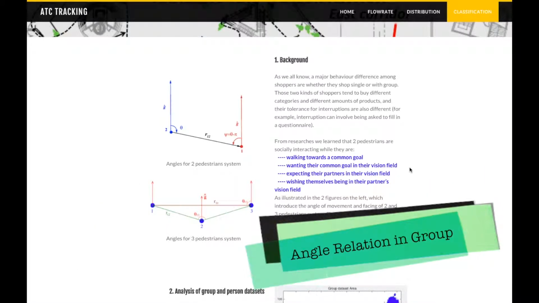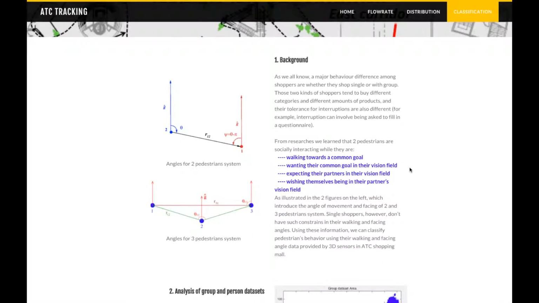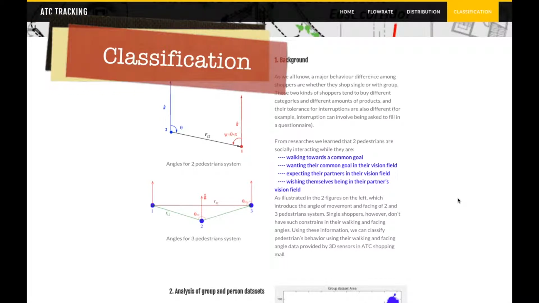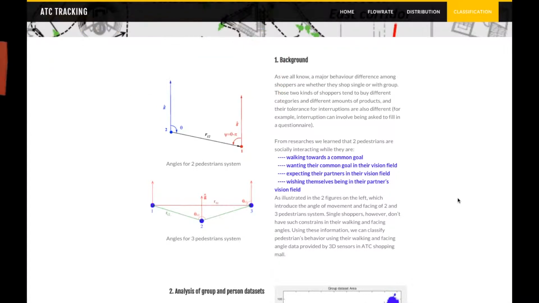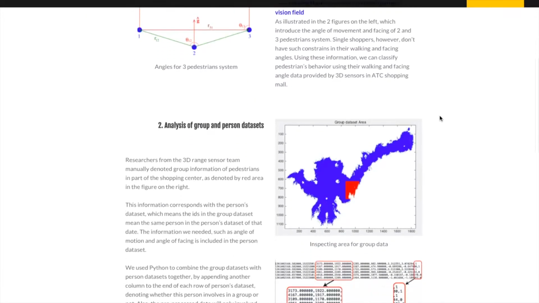From research, we learned that pedestrians are considered socially interacting while they walk towards a common goal, and at the same time, they want to keep the goal and their partners in their vision field as well. These pictures show the relation between their vision and motion angle for 2-pedestrian and 3-pedestrian systems. So, by knowing their motion and facing angles, we can classify our pedestrians in the ATC shopping mall into group and individual shoppers. Now let's see how our dataset can help.